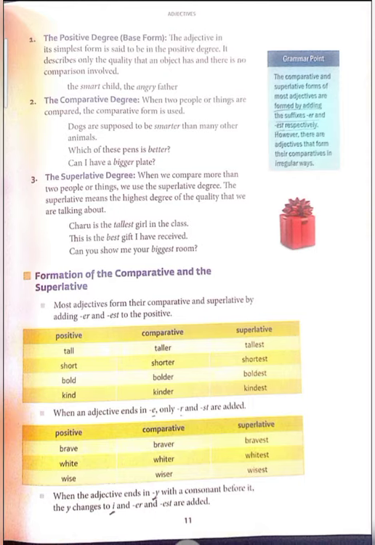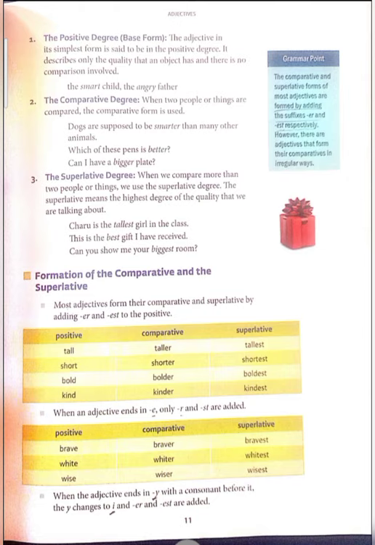Now let's learn the formation of degrees. See here, positive, comparative and superlative degrees have been given. Now let's learn how to form them. Most adjectives form their comparative and superlative by adding er and est to the positive. The positive degree has already been given here, and we have to learn how we form the others.